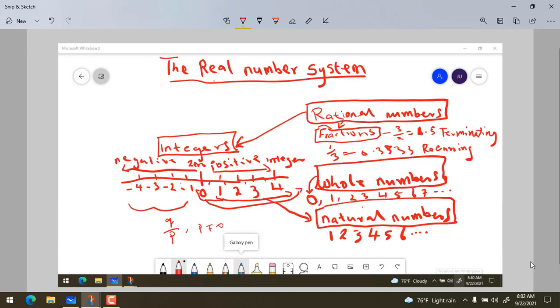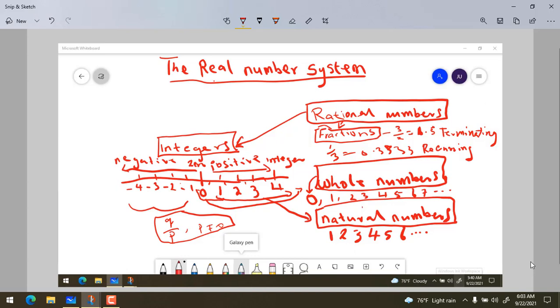Every rational number you can write like this, provided that the denominator does not go to 0. It's never 0, because if it goes to 0, it becomes indeterminate, or undefined.